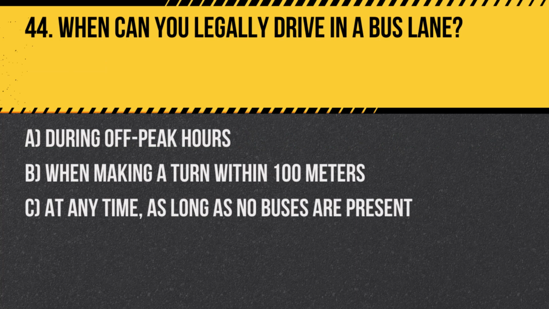Question 44. When can you legally drive in a bus lane? A. During off-peak hours. B. When making a turn within 100 meters. C. At any time, as long as no buses are present. Answer: B. When making a turn within 100 meters. This is allowed to facilitate smooth traffic flow while respecting bus lanes.